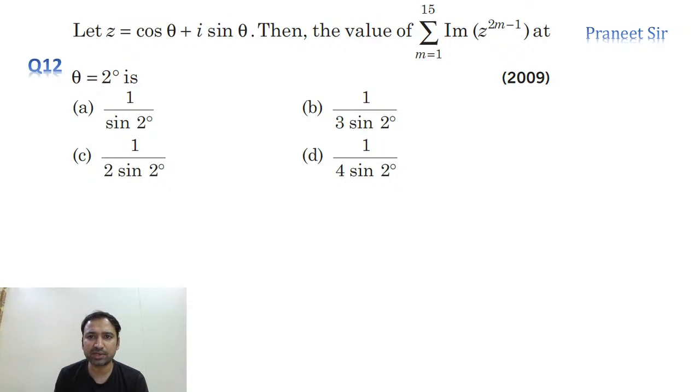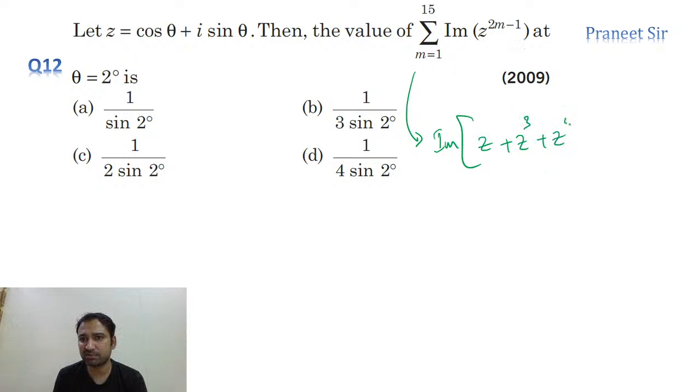Okay, let me tell you this question, guys. So what he's asking here is the imaginary part of the sum: if m is equal to 1, you substitute z plus z cube. If you substitute m is equal to 2, how much you get? Z cube plus z power 5 plus so on up to z power how much, guys? 29. That's what he's asking.